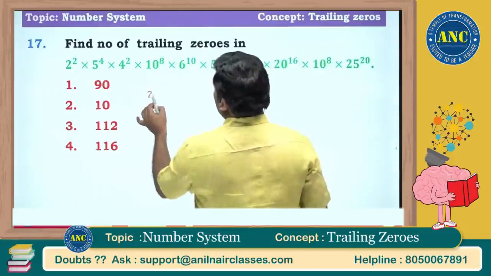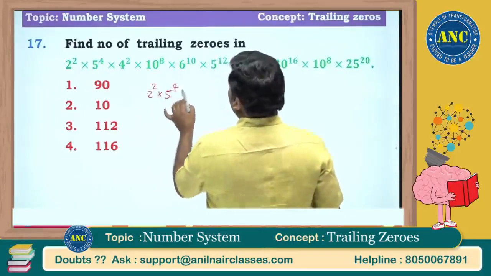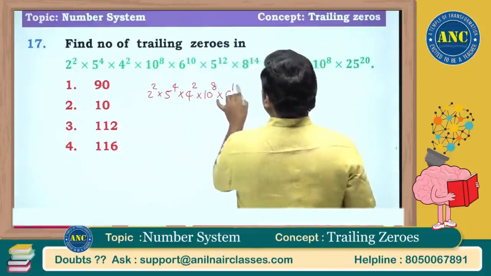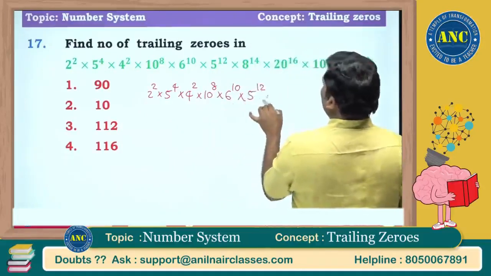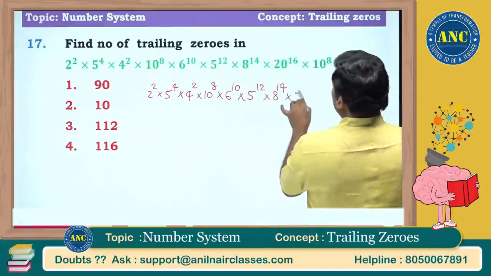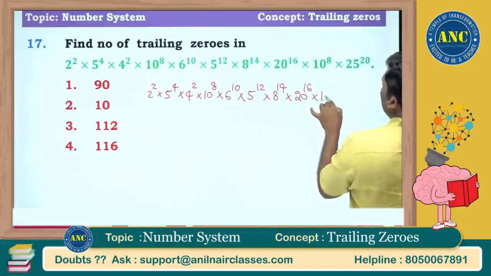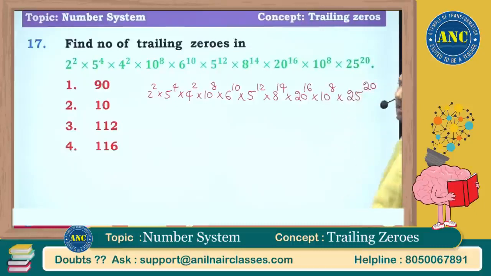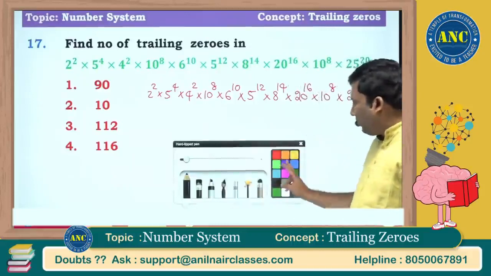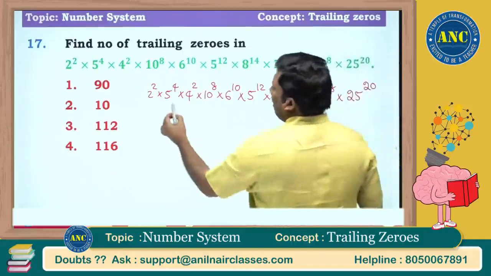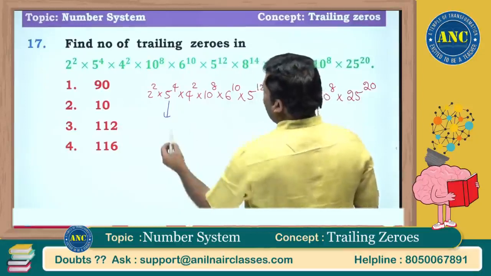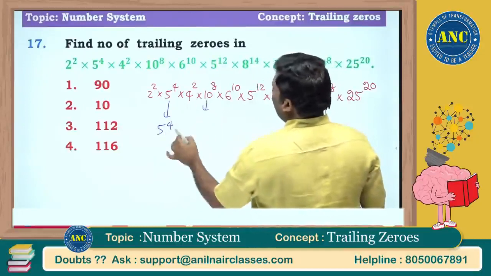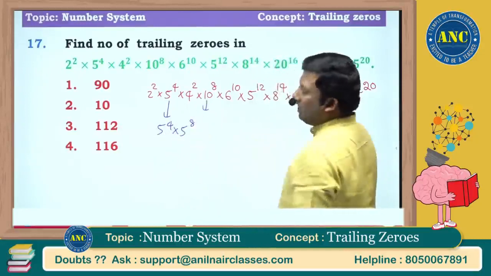Next it is 2 square into 5 power 4 into 4 square into 10 power 8 into 6 power 10 into 5 power 12 into 8 power 14 into 20 power 16 into 10 power 8 into 25 power 20. What is the number of trailing zeros? First we will do it with 5. Here 5 power 4, so we got 5 power 4. Here 10 power 8, that means another 5 power 8 we can get.